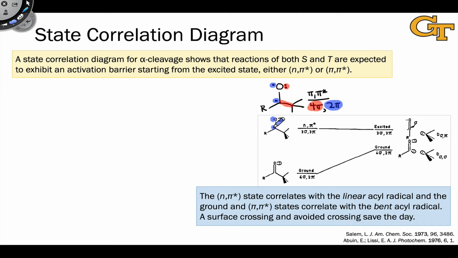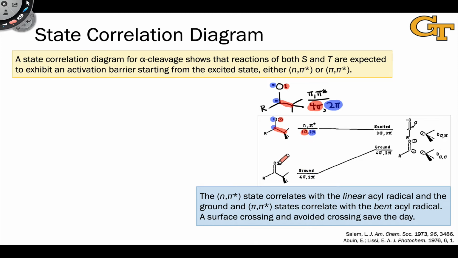And we have the odd electron out in the pi star orbital that's also antisymmetric with respect to that molecular plane of symmetry. So 3 pi electrons total in this molecule, and we also have 3 sigma electrons, the 2 in the carbon-carbon bond that's going to break, and the 1 in the n orbital, 3 sigma electrons.